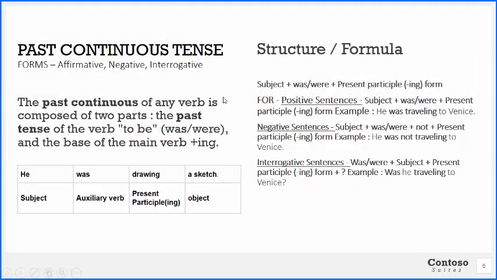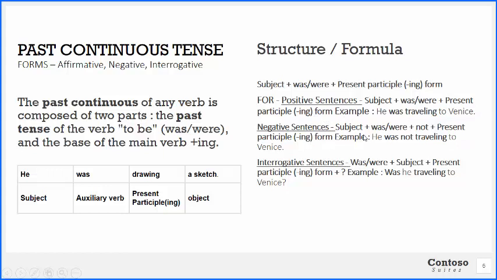Okay, now when we talk of the past continuous tense, what happens here? The subject plus was, verb plus present participle, the ing form of it, is supposed to be added. Like I just now told you some time back, the ing form is very important. For positive sentences, we have subject plus was plus verb plus present participle, the ing form, like he was traveling to Venice.